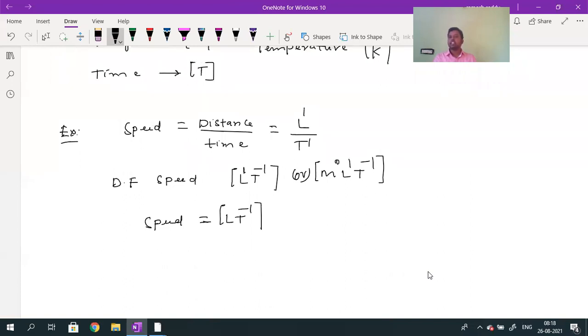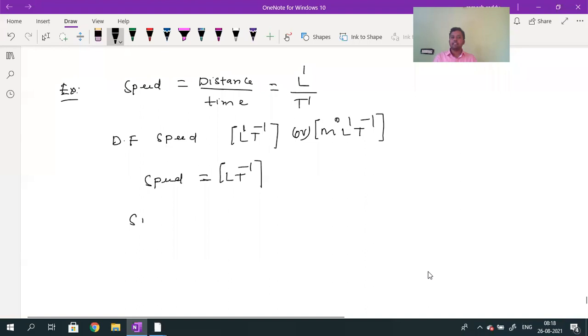The minus sign is indicating that time is in the denominator. Now, for example, by using the dimensional formula I can write the SI unit of speed. What is the SI unit of length? Length SI unit is meter. Time SI unit is second. So meter second inverse, which can also be written as meter by second. When second comes to the numerator, it becomes second inverse. The minus sign indicates time is in the denominator. Meter second inverse. Is it understood? This is the way to write the dimensional formula.